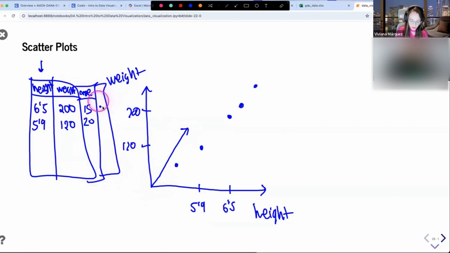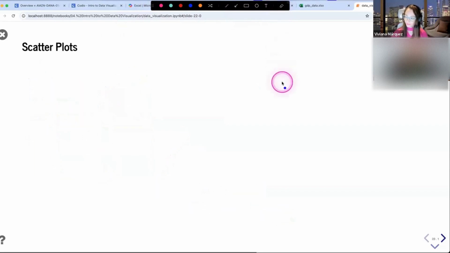More features. Could you use more features? Not really, because as humans, we only see in 3 dimensions, so we're limited by our inability to see higher dimensions. So 3 is the top. And now that I'm speaking of scatter plots, we know that scatter plots need 2 numerical variables, but scatter plots are also very good to show the correlation between 2 variables.